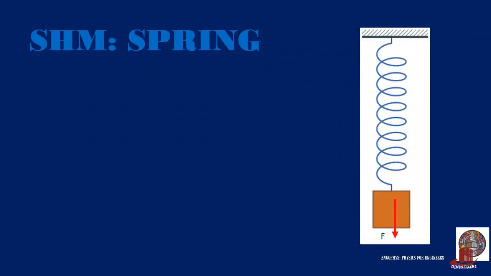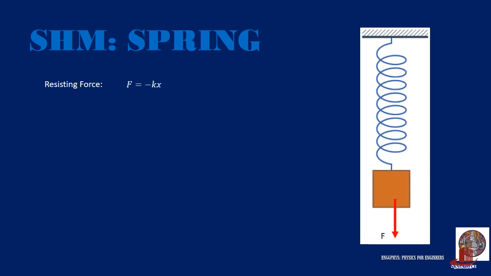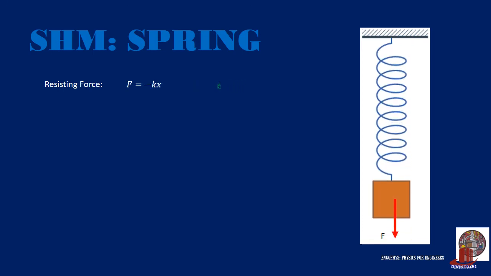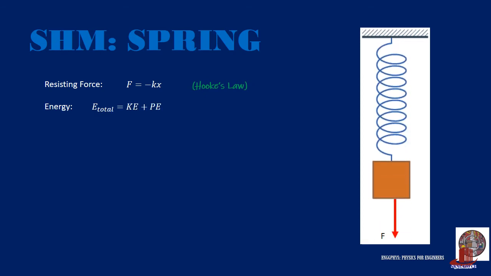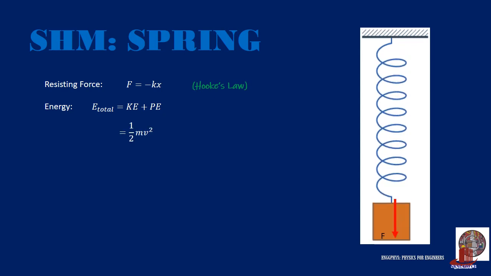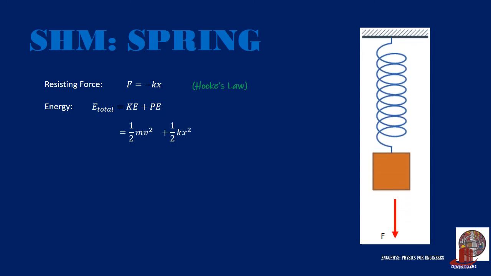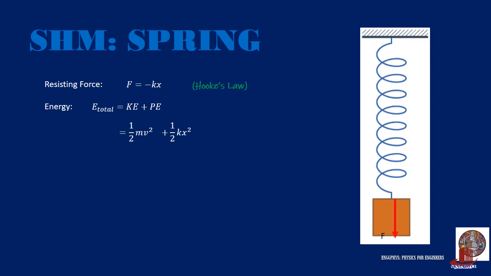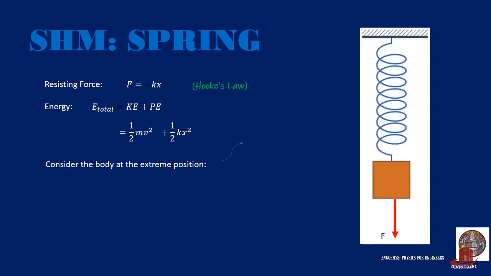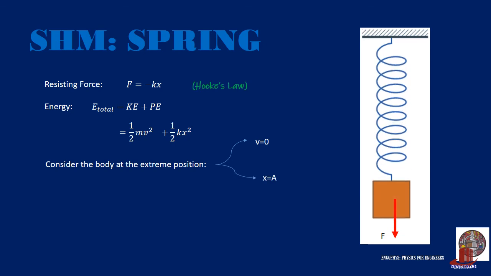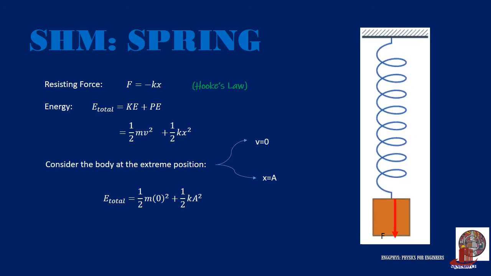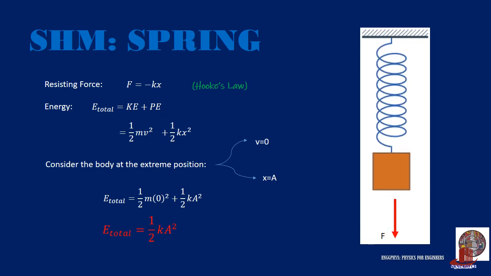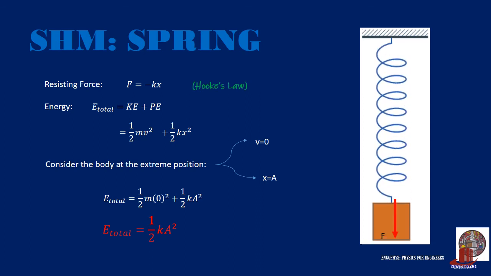From Hooke's law, we found that the spring's resisting force is equal to the negative of the spring constant k times the elongation x. Its total energy is also equated with the summation of kinetic and potential energy. If we expand the equations, we get half of mv squared and half of kx squared. Then, considering the extreme particle position, where velocity becomes zero and displacement is taken as its amplitude, we get total energy equal to half of m times 0 squared plus half of k a squared, whereby total energy becomes just half of k a squared.